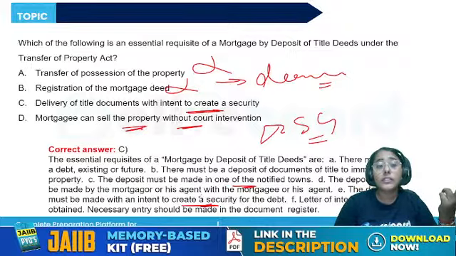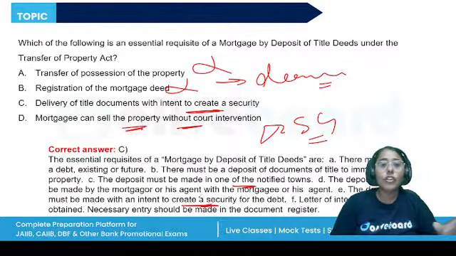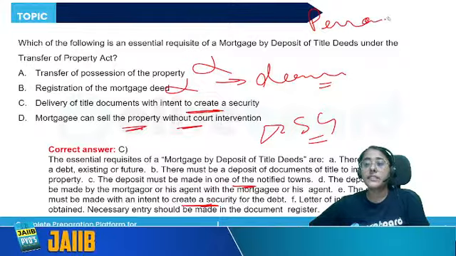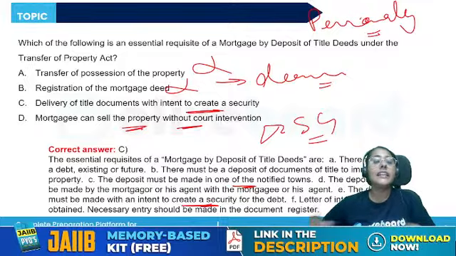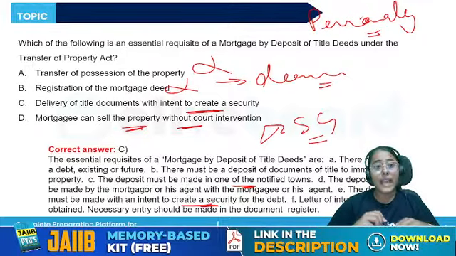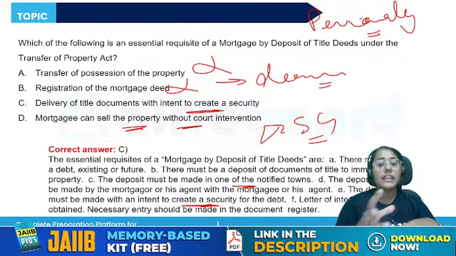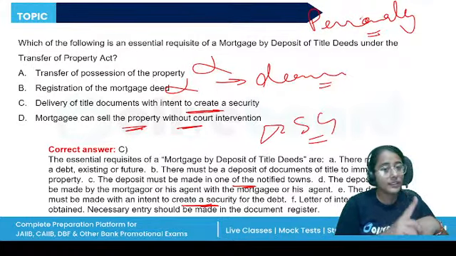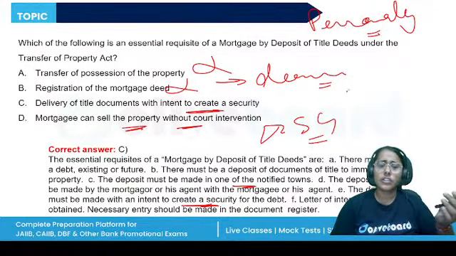If we talk about the simple registered mortgage, what happens there? There also we do not deliver the possession of the mortgage property, but the mortgager binds themselves personally to pay off the debt. And in the event of their failure to pay, the mortgagee will have the right to cause the mortgage property to be sold. All right, so that is a simple registered mortgage.